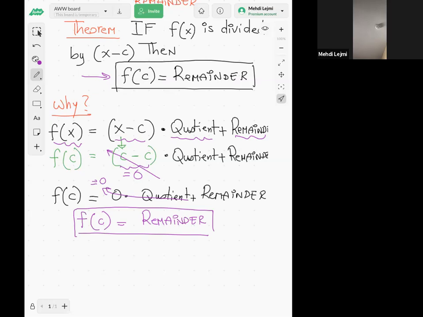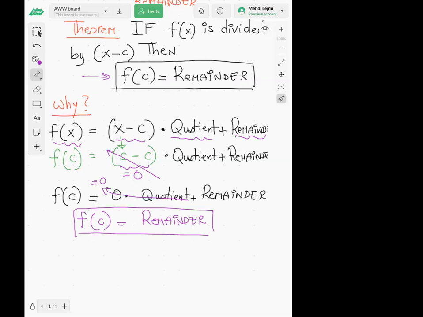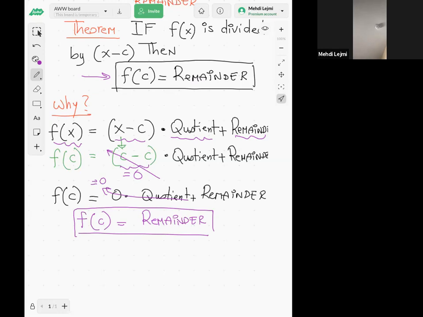All right. So then, I have a question. Yeah, please. If we do the equation that you gave to evaluate, is there any purpose of doing the whole chart if we're plugging in the c and then we're going to get the remainder? Well, the point is the quotient, right? We need the quotient too. This tells you what the remainder is, f of c is going to be the remainder, but you don't know what the quotient is, and the quotient would be important for us later. Okay.